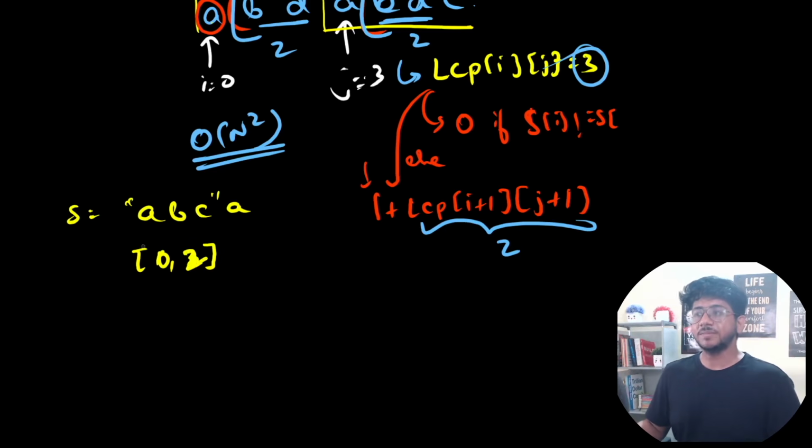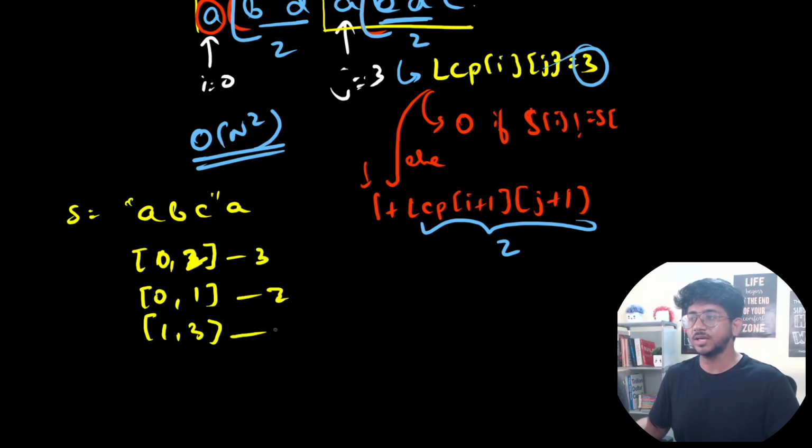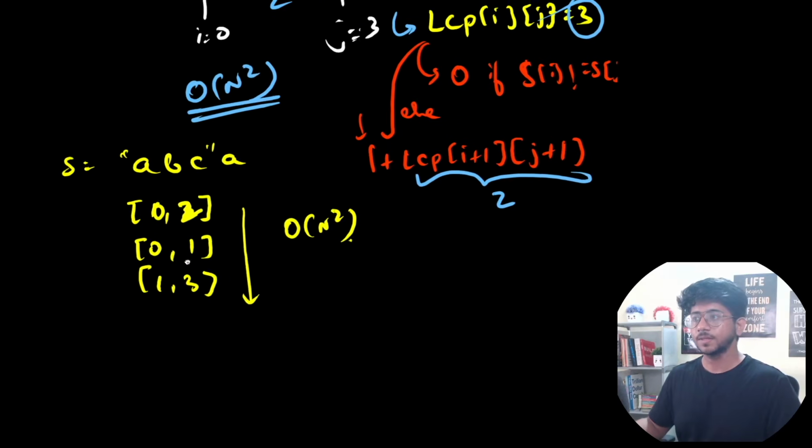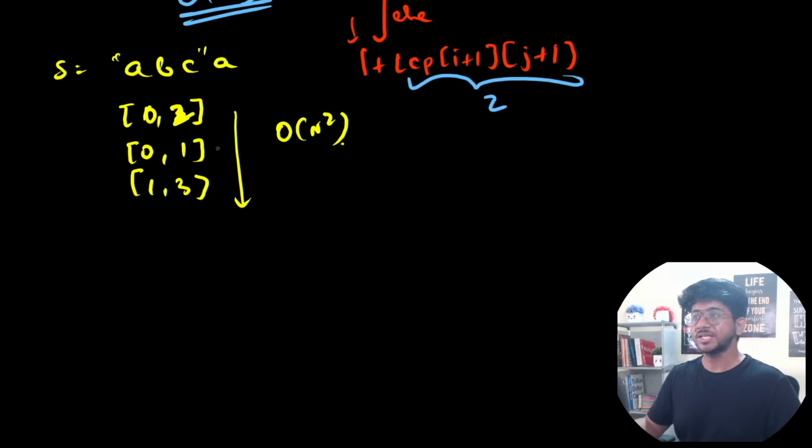So this is something we can maintain: the 0 to 2 string, 0 to 1 string, 1 to 3 string, something like this. These are all different substrings of, let's say, length 3, length 2, length 1. So these are the different substrings that are there. How many substrings would be there? O of n square. Now what we can do is sort these particular pairs over here. So we can sort these n square elements. How can we sort?